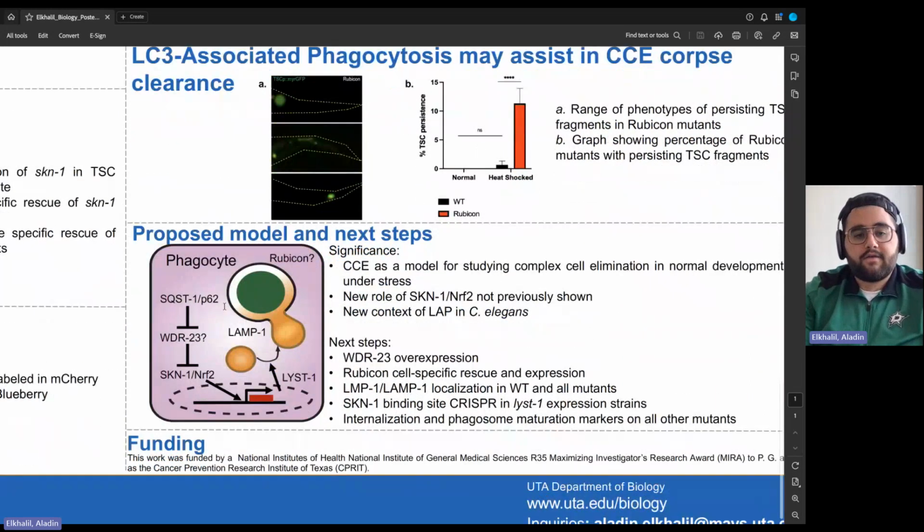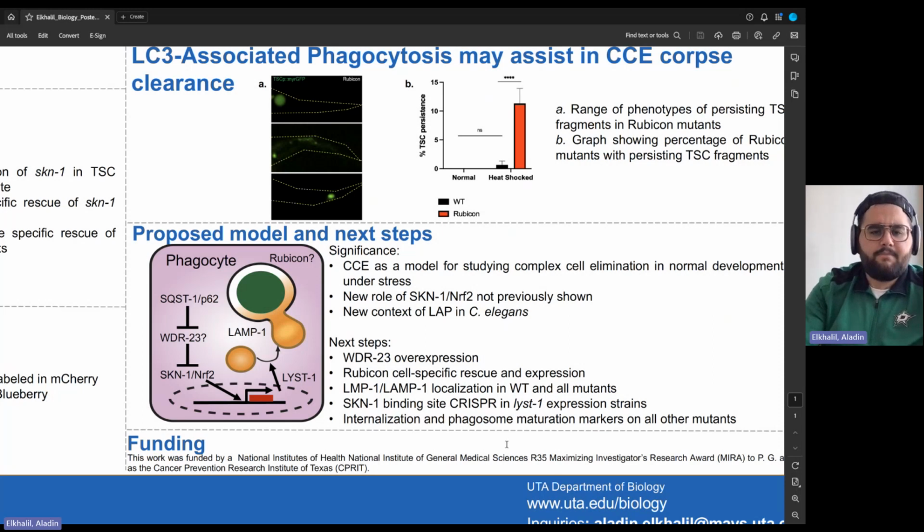So our proposed model here is P62, by inhibiting skn-1's inhibitor, promotes it, allowing it to translocate to the nucleus, transcribe its target, potentially list-1 in this case, to increase the trafficking of lysosomes to the cell corpses, allowing them to be digested and cleared in times of stress, with potential assistance from Rubicon and the LAP machinery. It's significant because this is a new role for skn-1 not previously shown. It also is potentially a new context for LAP in C. elegans.